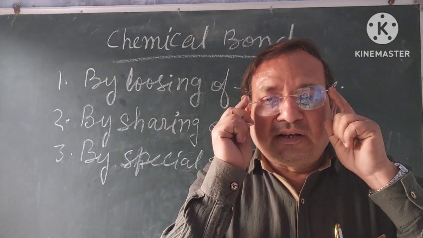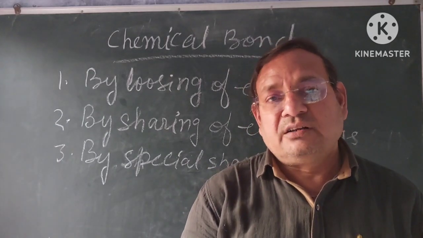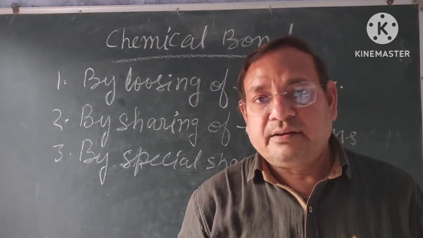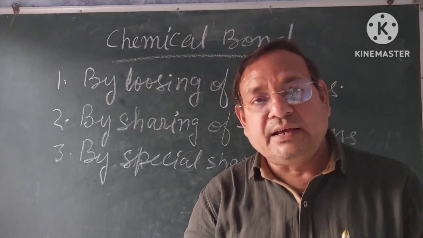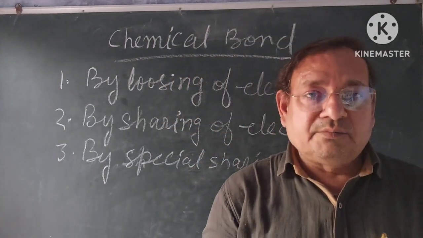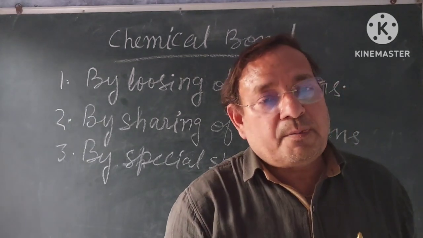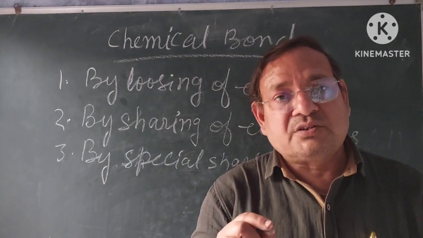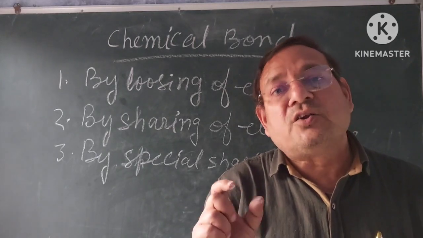You know the stable electronic configuration. An atom should have 8 electrons in the outermost shell generally, and exceptionally 2 electrons in the outermost shell. If they have 8 electrons in the outermost shell, atoms are stable by completing the octet rule. If atoms have 2 electrons and become stable, this is the condition of the duplet law.